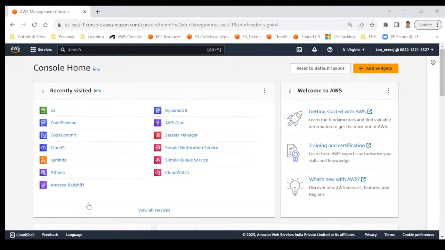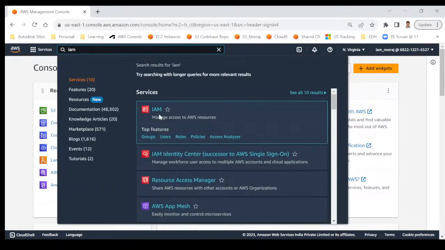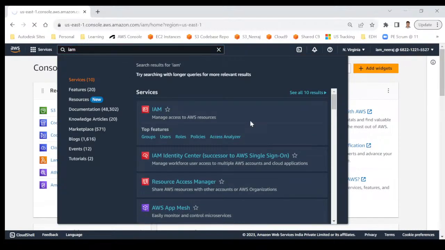Okay, now try to understand. Earlier, I was logged in as a root user, so I could do anything. Right now, I am logged in as an IAM user, so I have very limited permission. I will go to IAM to enable my MFA. So I will click on that.